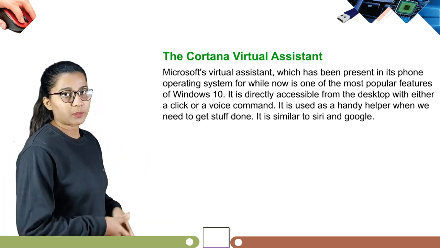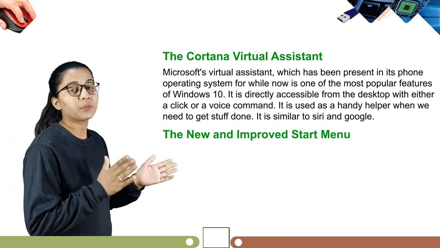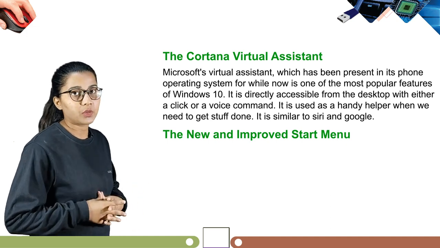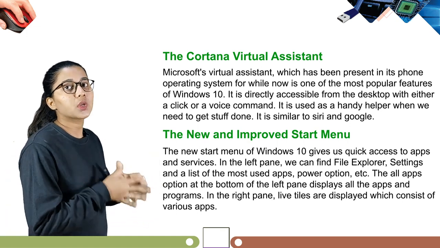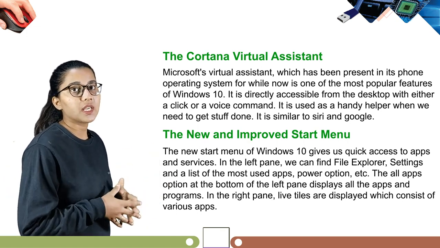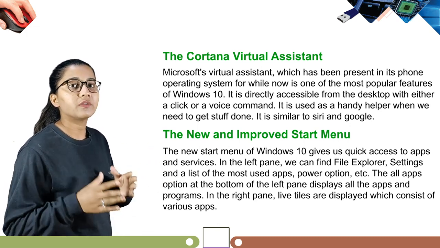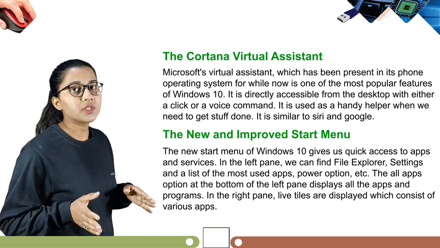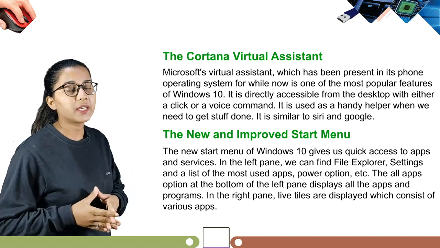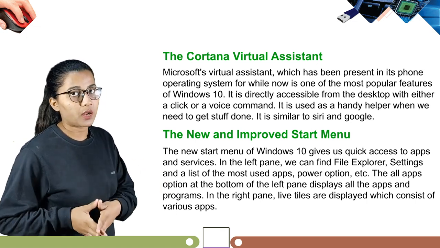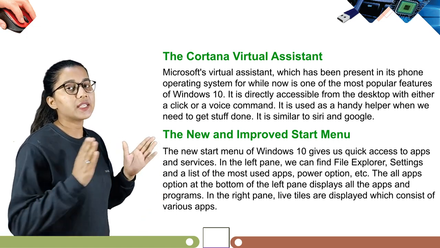So students, our next topic is the new and improved start menu. Windows 10 has launched something new and improved start menu. So let's learn about it. The new start menu of Windows 10 gives us quick access to apps and services. In the left pane, we can find File Explorer, setting and a list of most used apps, power options and etc. The all apps option at the bottom of the left pane displays all the apps and program. In the right pane, live tiles are displayed which consist of various apps.